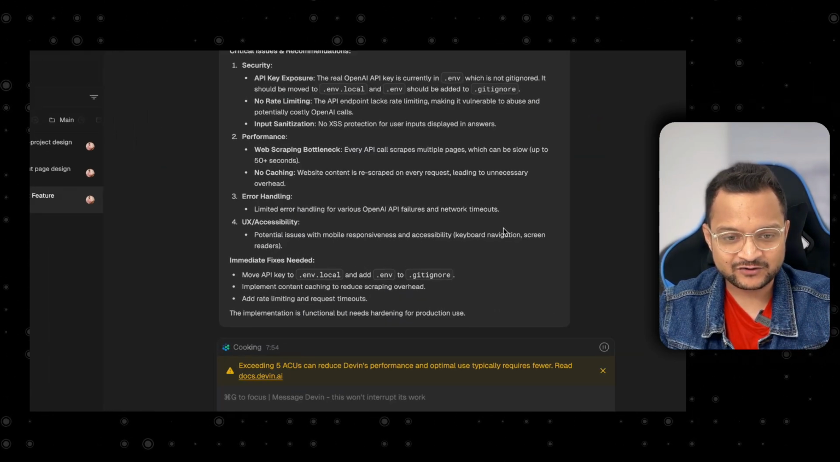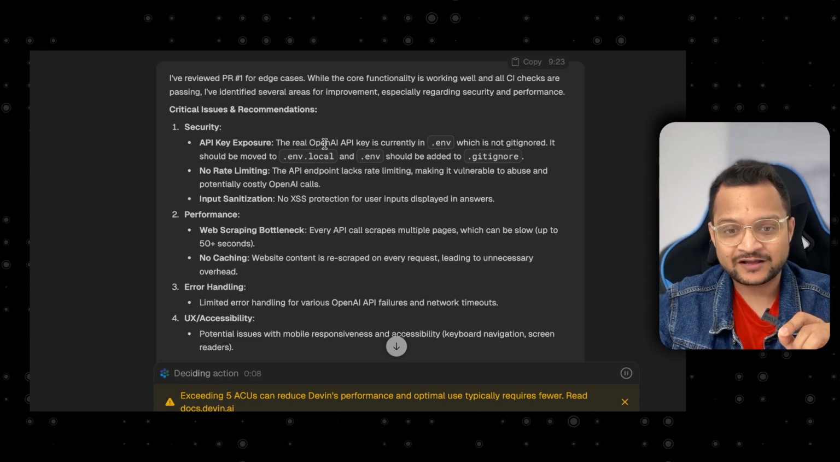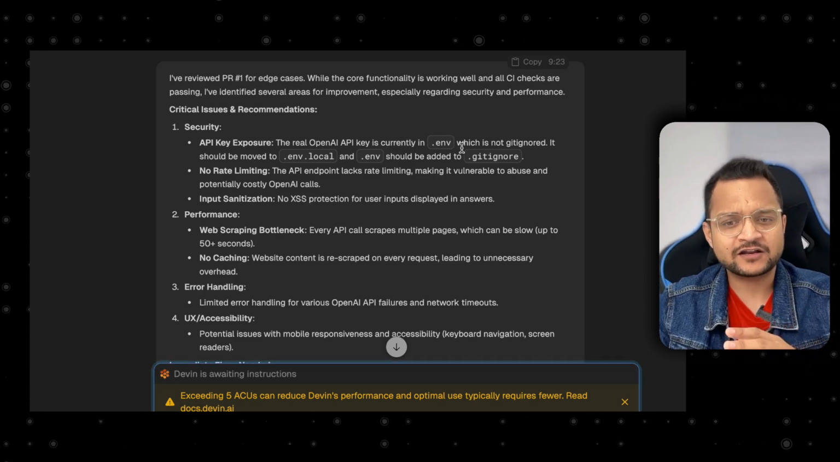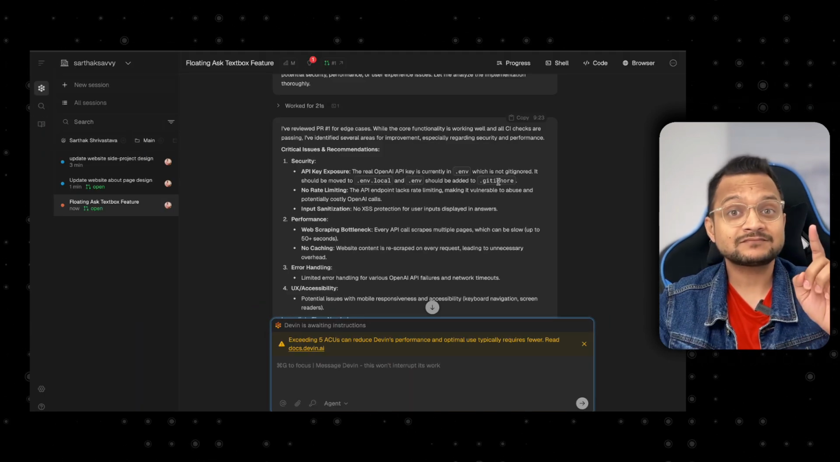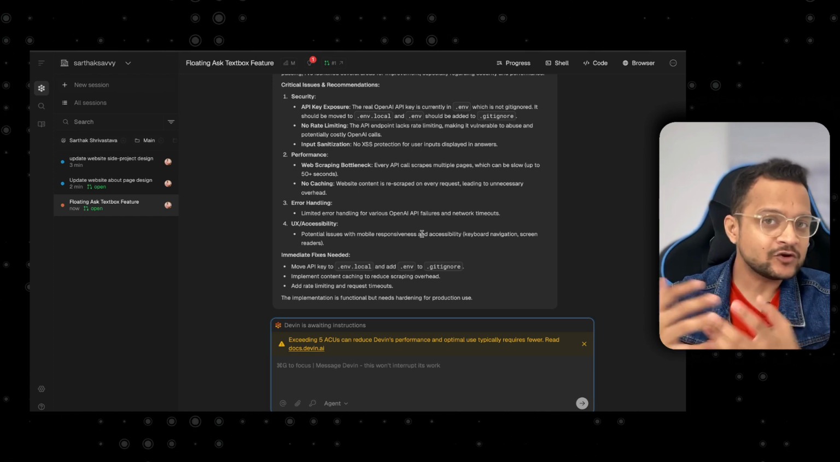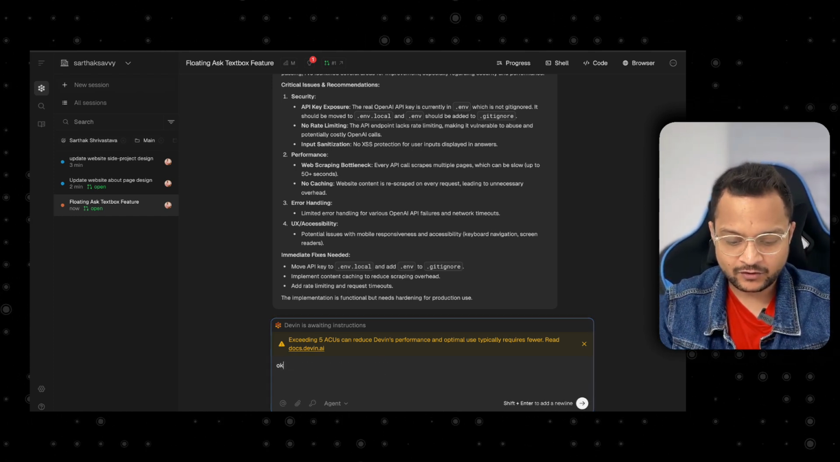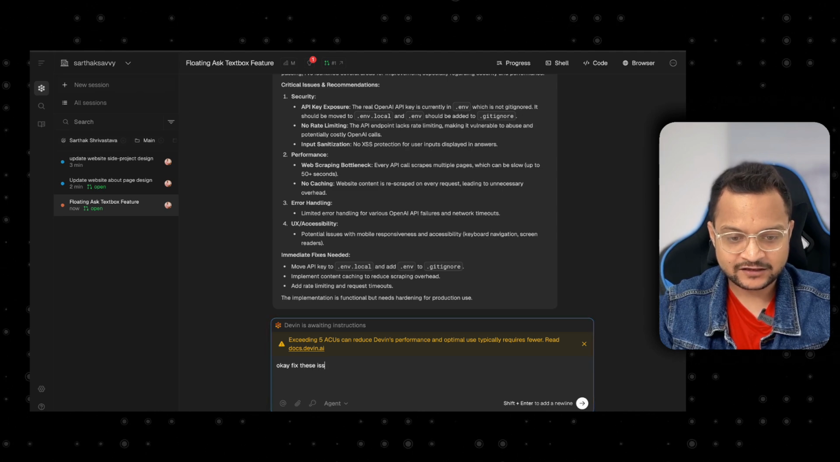Now, what about the pull request review? The review said various things. Security: API key exposed, the real OpenAI API key is currently in .env, which is not ignored. Okay, that's so great. So we can either fix it manually or ask Devin to do it. So I say, okay, fix these issues.